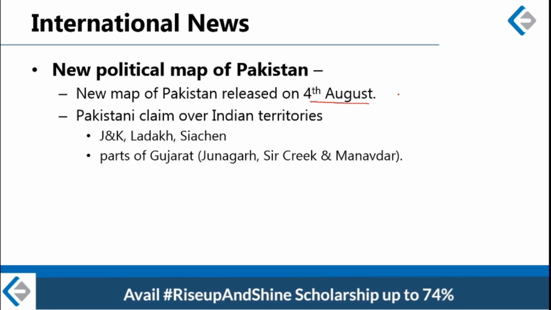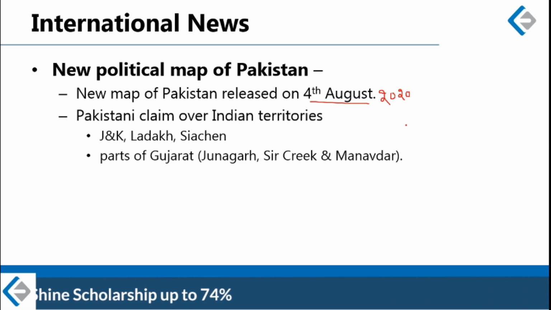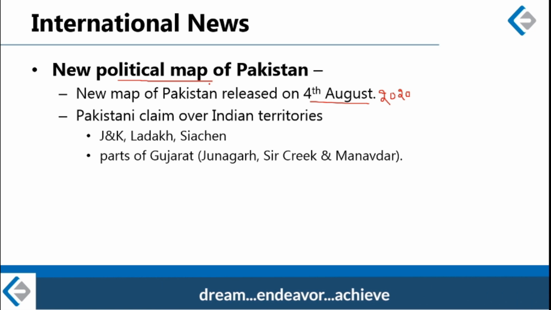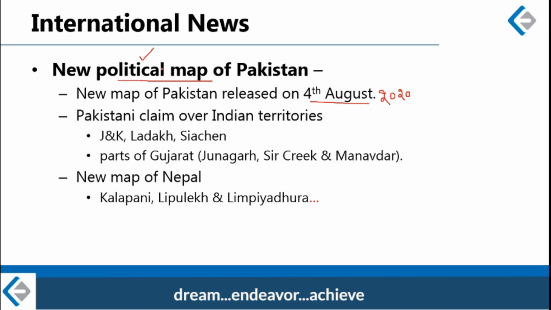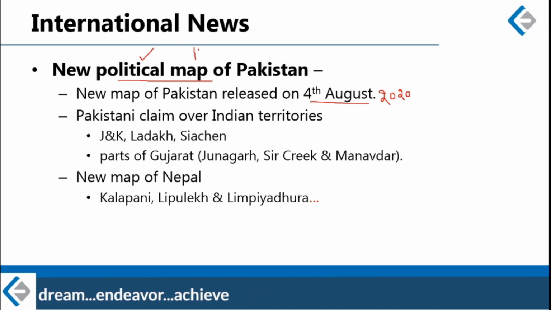Pakistan released the map on 4th of August 2020, which is just one day before the anniversary of India revoking Article 370, which means behind Pakistan taking this step is also the issue of Kashmir.